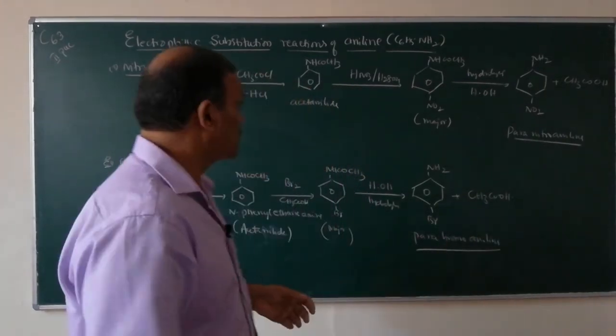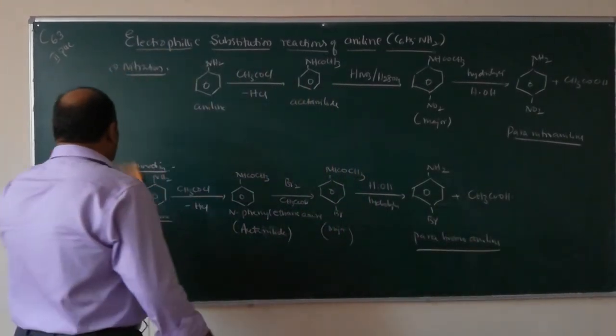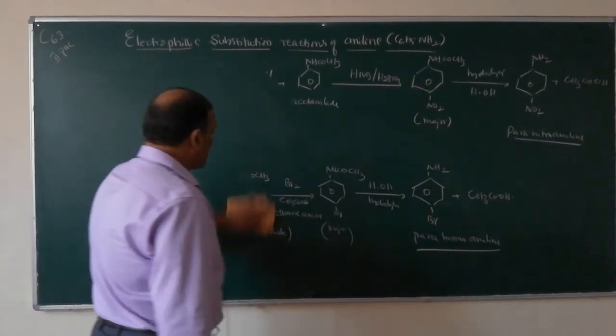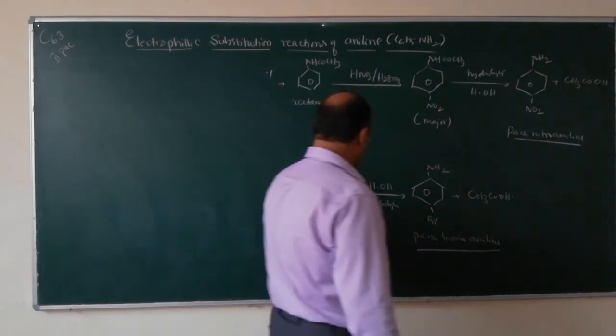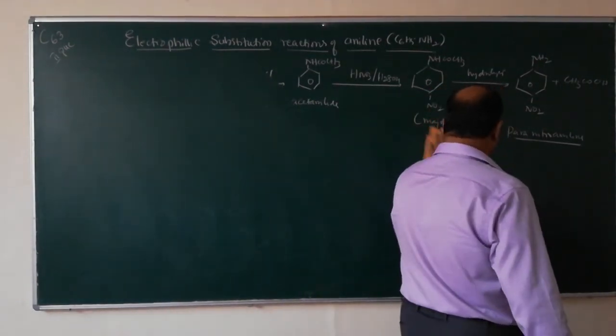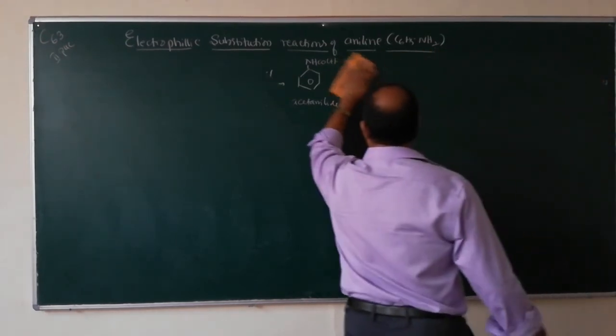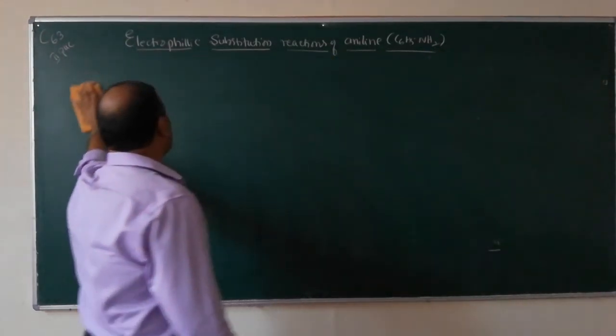Direct nitration or direct bromination gives mixtures of ortho and para derivatives, or mixtures of ortho, para and meta derivatives.